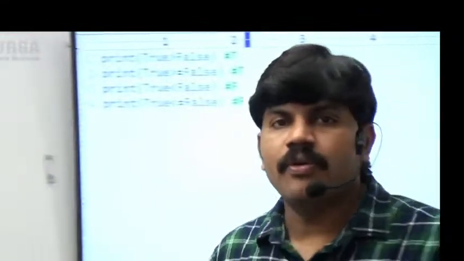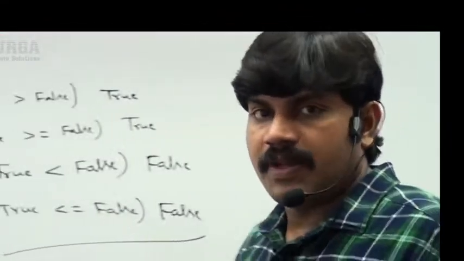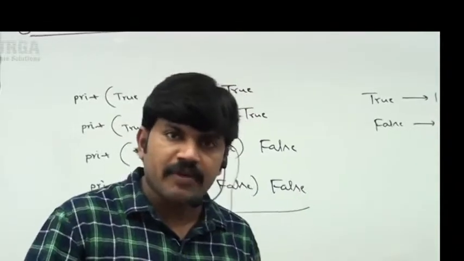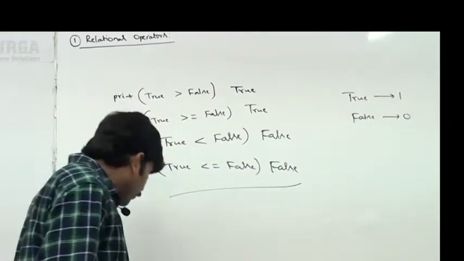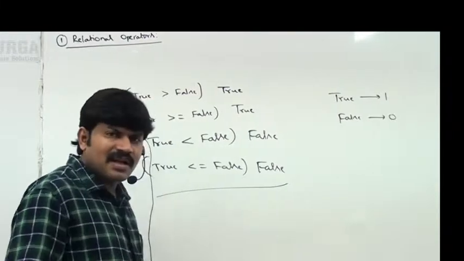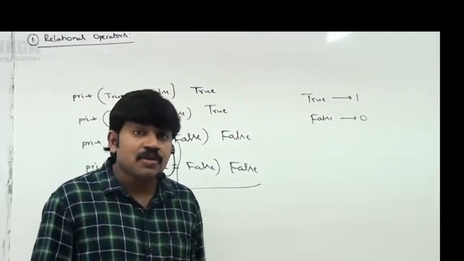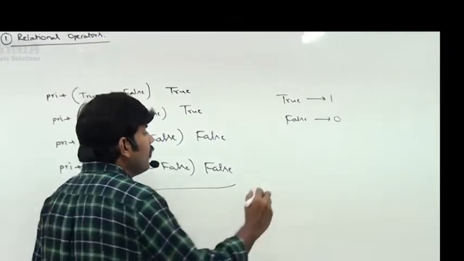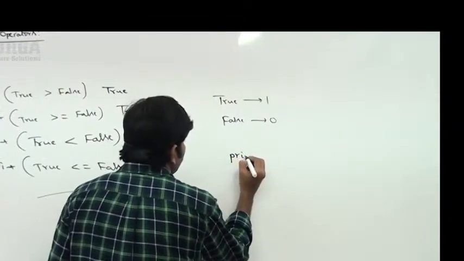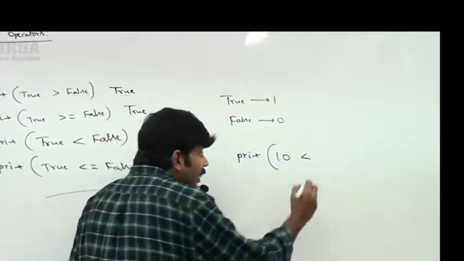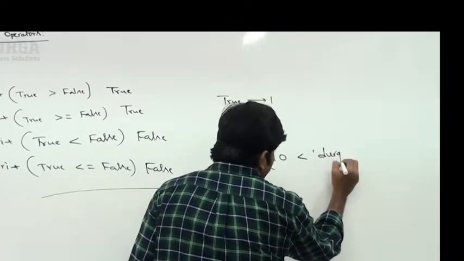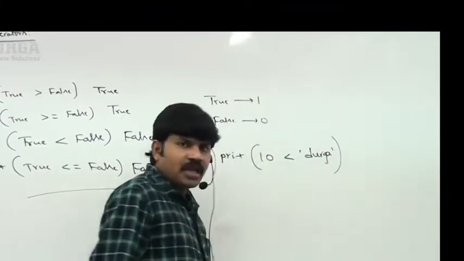Perfect. So relational operators you can apply for numbers, we can apply for string values, and even for Boolean types also. Now sometimes compatibility is not there for comparison. What will happen? Very simple. Print of 10 less than Durga I am taking.